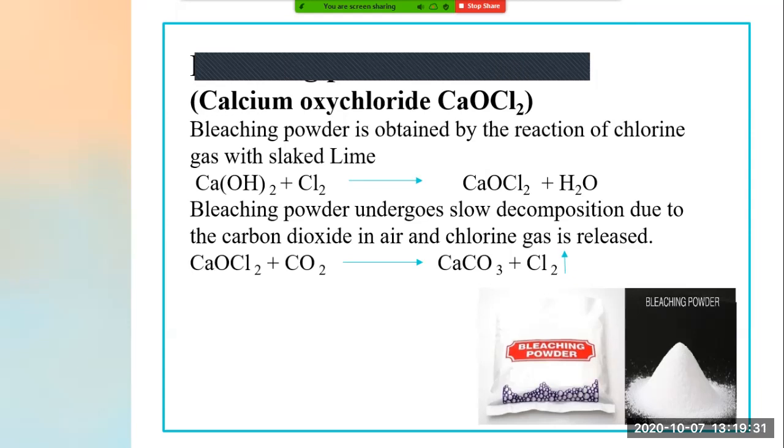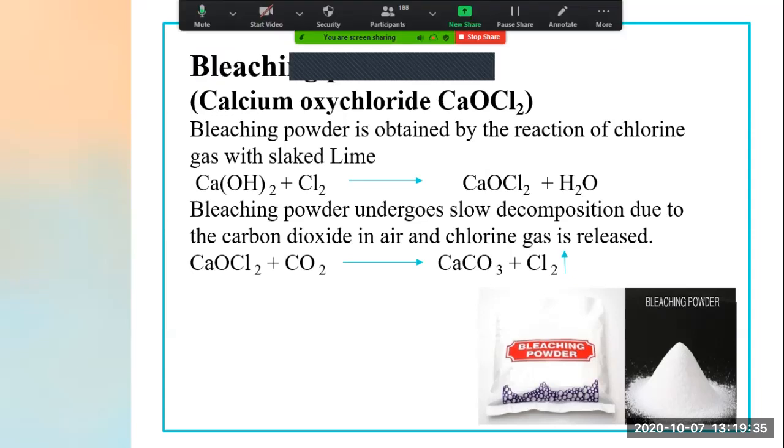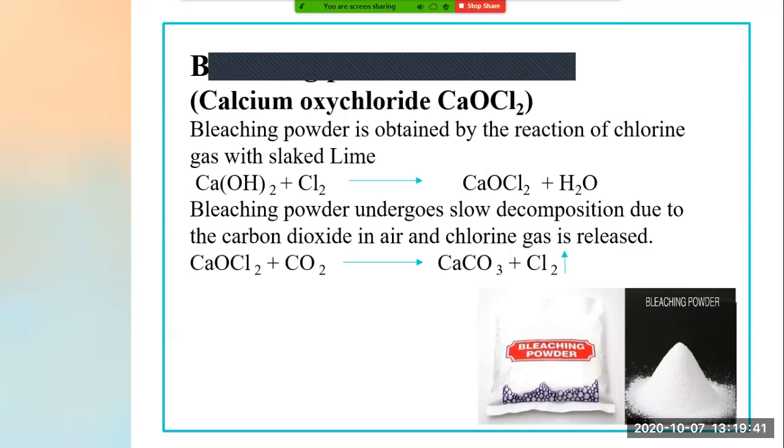When Ca(OH)2 reacts with chlorine gas, Cl2, what do we get? We get CaOCl2, that is nothing but bleaching powder, plus H2O.